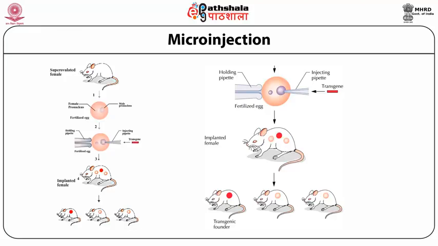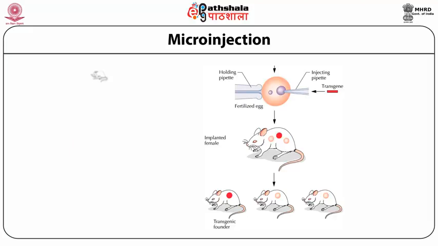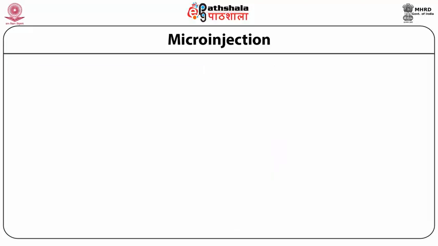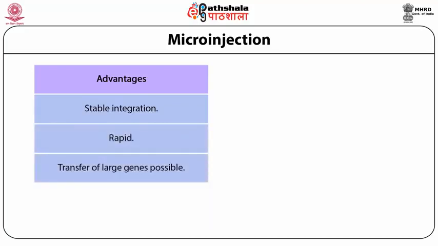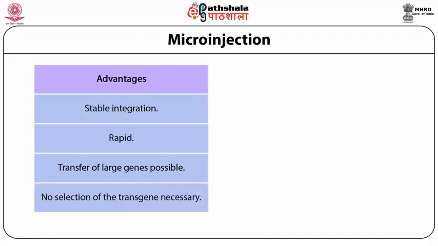Then it is producing the transgenic mice. Now, what are the advantages and disadvantages of this technique, microinjection? Microinjection has advantages like stable integration. It is a rapid technique, transfer of large number of genes is possible, and no selection of transgene is necessary.